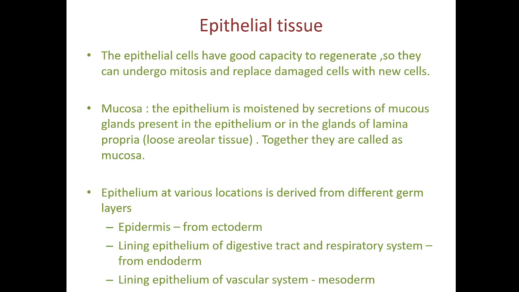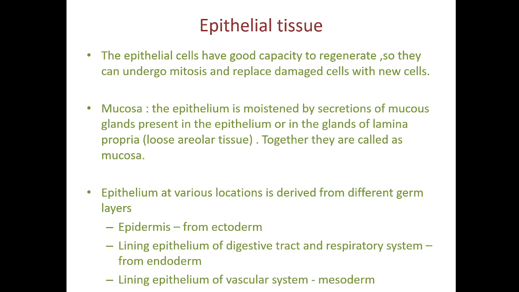Now, this epithelium at various locations is derived from different germ layers embryologically. At the time of formation of the embryo, first the three germ layers are formed: ectoderm, mesoderm, endoderm. So, various epitheliums are derived from various germ layers. For example, the epidermis of the skin is derived from ectoderm.